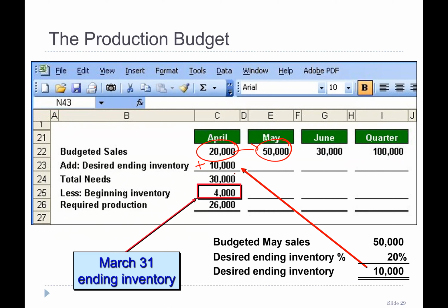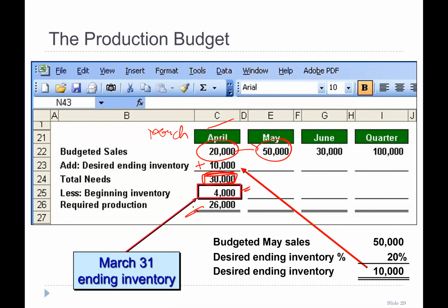So your total need that you need to produce in the month of April is 30,000. But from 30,000, the beginning inventory is coming from March, which is 4,000. So your required production is 26,000.